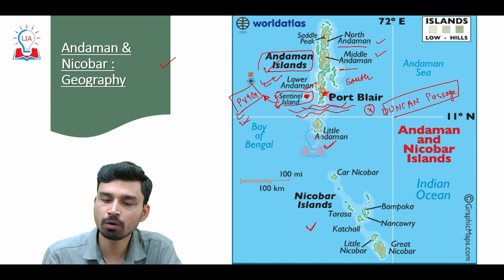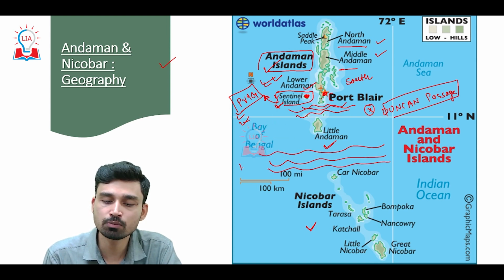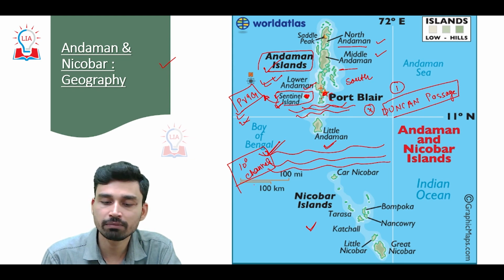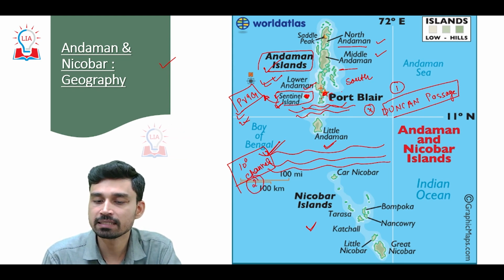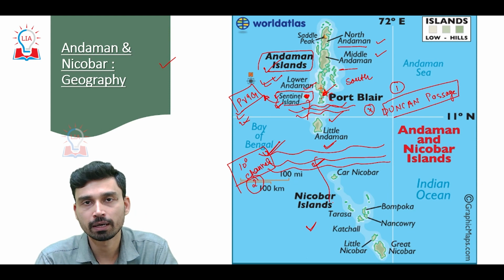So now if you move from below Little Andaman, we have another water body that is separating Andaman group from the Nicobar group, and this water body, since it is passing over the 10-degree latitudinal line, is simply called a 10-degree channel. So two water bodies are very important. Duncan Passage that separates the Lower Andaman and Little Andaman, and then we have 10-degree channel that separates the Andaman group of islands from the Nicobar group of islands.